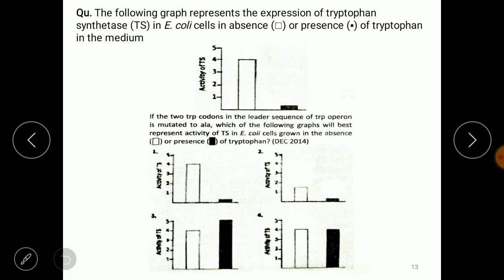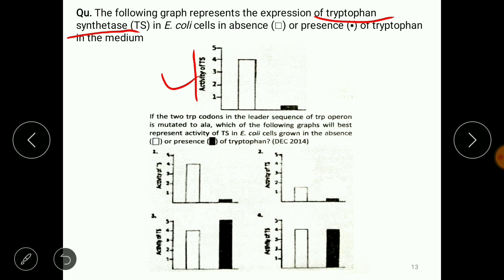So this is the next question. This is a very good question. A graph is given where the expression of tryptophan synthase, the TS, in E. coli cells has been given, this graph, right? So this is the activity of tryptophan synthase, right?